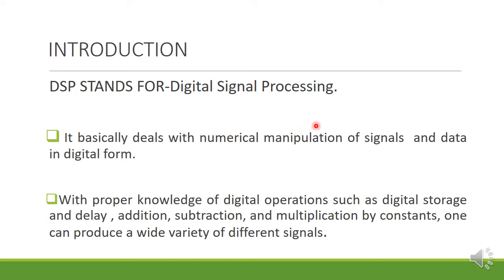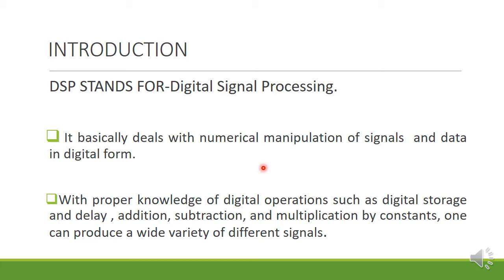Numerical manipulations of the signals and the data in digital form. Here we are going to use the signals in the form of mathematics. That means here we are going to add the signals, multiply the signals, divide, whatever manipulations there are, that we are going to do in the digital signals.